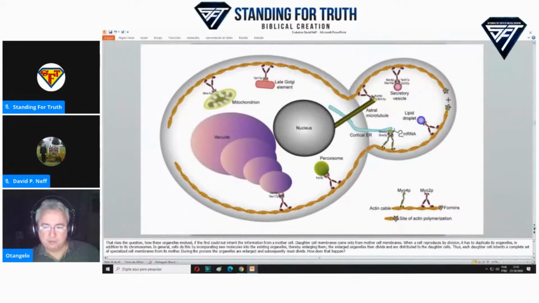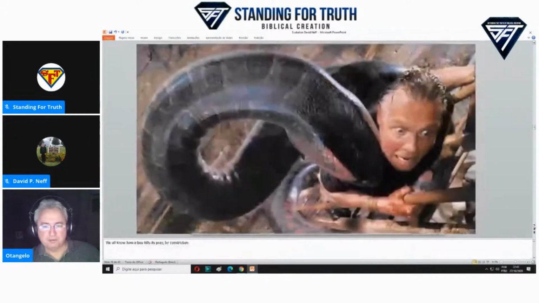When a cell reproduces by division, it has to duplicate its organelles in addition to its chromosomes. In general, cells do this by incorporating new molecules into the existing organelles, thereby enlarging them, and the enlarged organelles then divide and are distributed to the daughter cells. Thus, each daughter cell inherits a complete set of specialized cell membranes from its mother. During the process, the organelles are enlarged and subsequently must divide. But how does this happen?